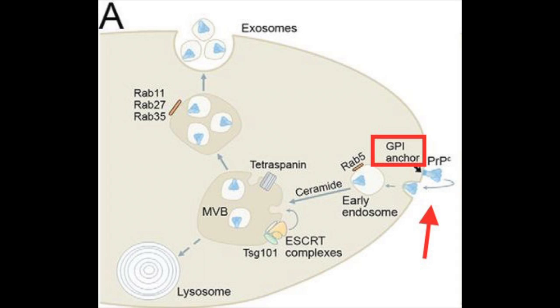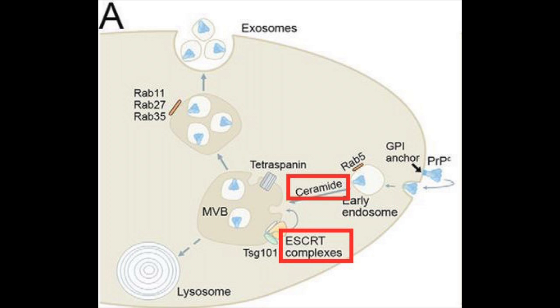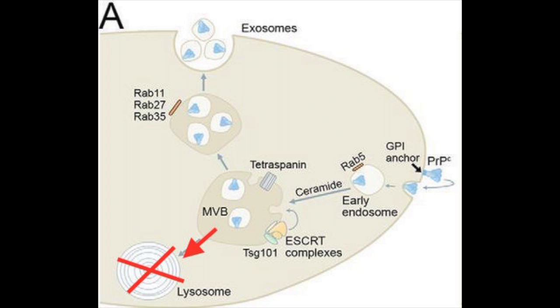PrPC is a prion protein that, when misfolded into PrPSc, plays a large role in CJD. A GPI linker protein connects each prion protein to lipid rafts in the membrane. PrPC is taken into the cell via endocytosis and is contained within an early endosome. It travels in the endosome and fuses to a large multivesicular body with the help of ceramide and escort proteins. Normally, PrPC is sent to the lysosome for degradation, but in Creutzfeldt-Jakob disease, the multivesicular body releases exosomes containing PrPSc back into the extracellular environment.